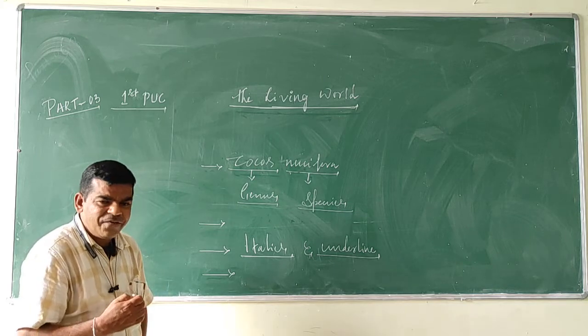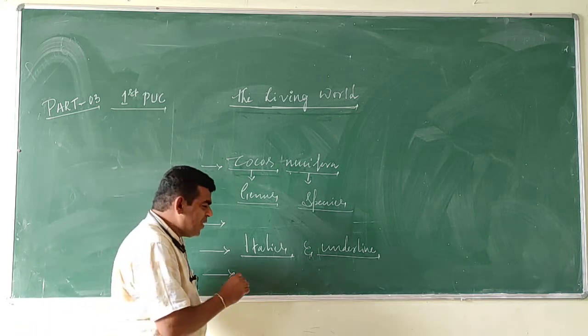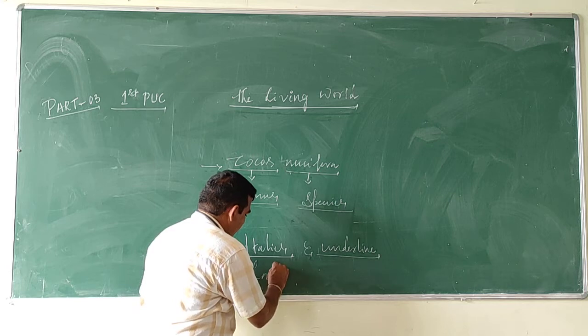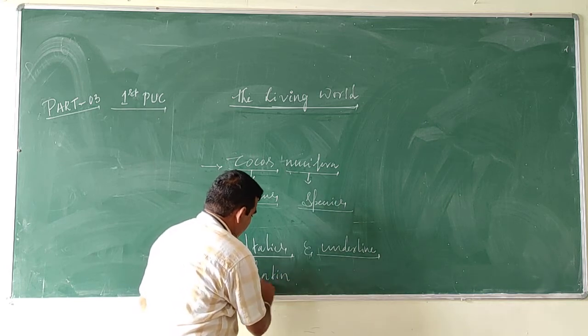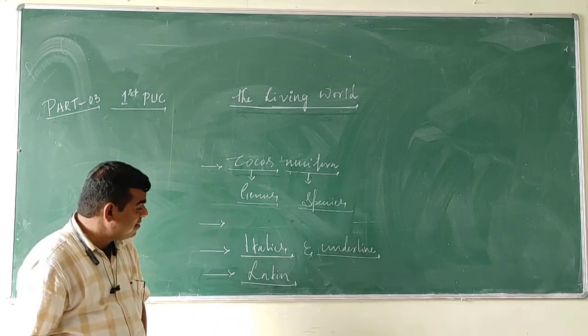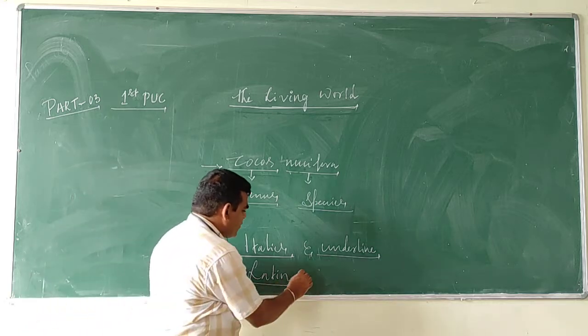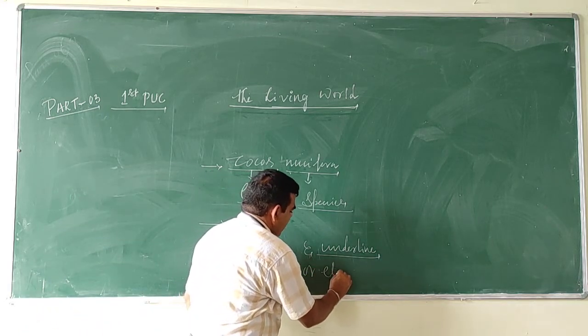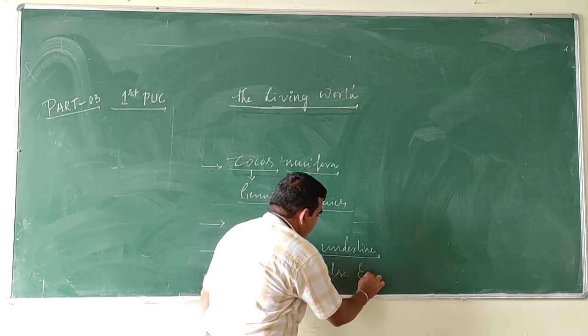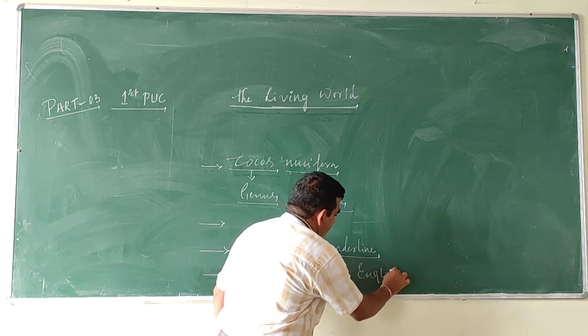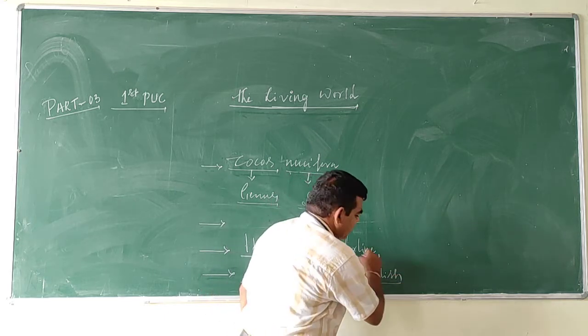Generally, scientific names should be Latin, or else an English term should be Latinized.